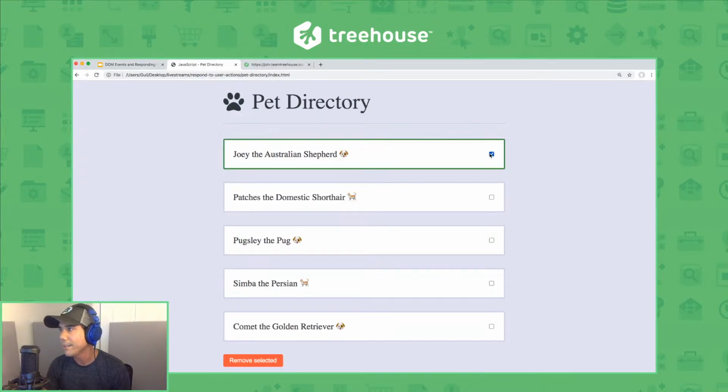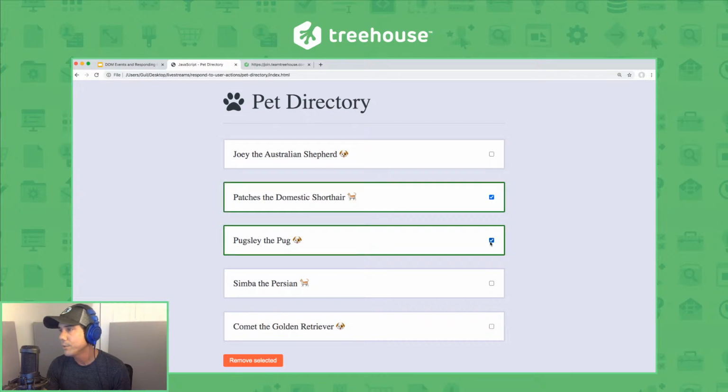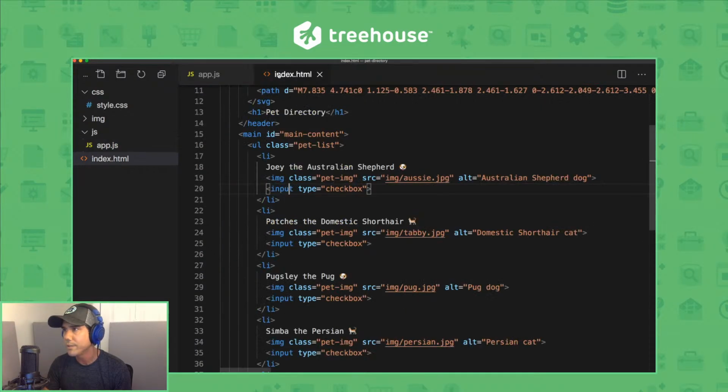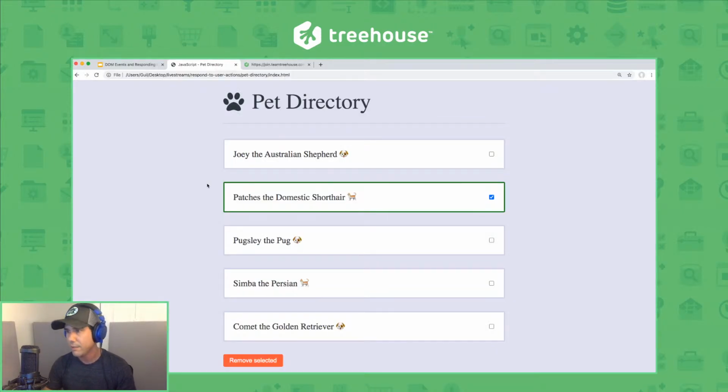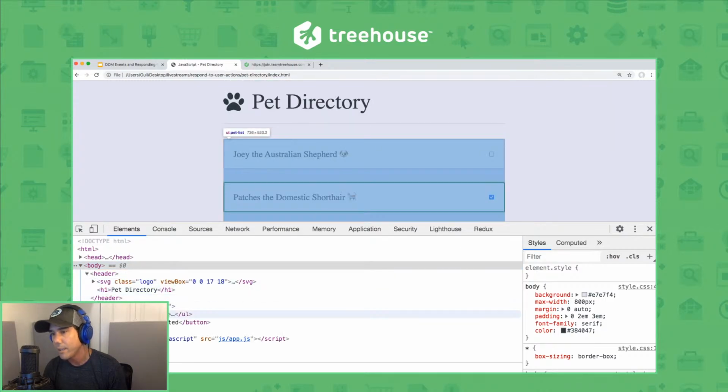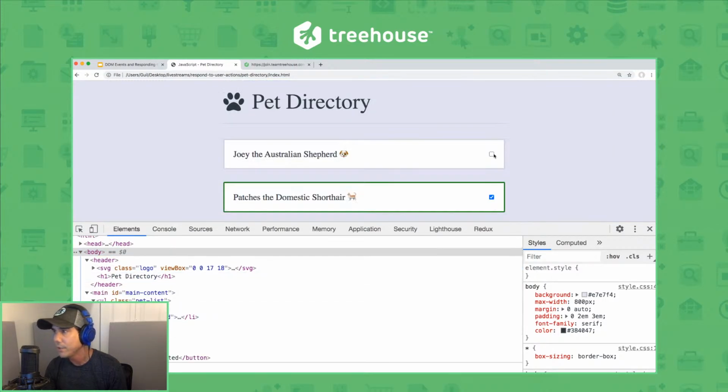So if I check a box, it turns its parent list item green. Cool. Again, checkbox.parentNode is saying, I'm targeting the checkbox, but let's go up and target its parent node, which is the list item. So that's why if you look at it in Chrome DevTools here, you'll see that it's the list item that's being applied that class. So let's target the first one, and there it is selected. Good.